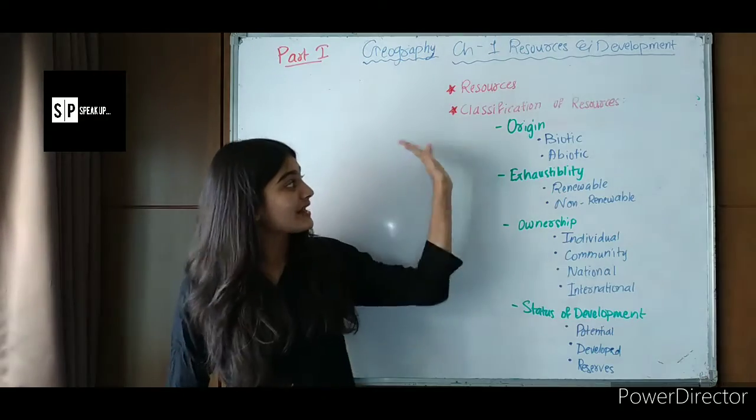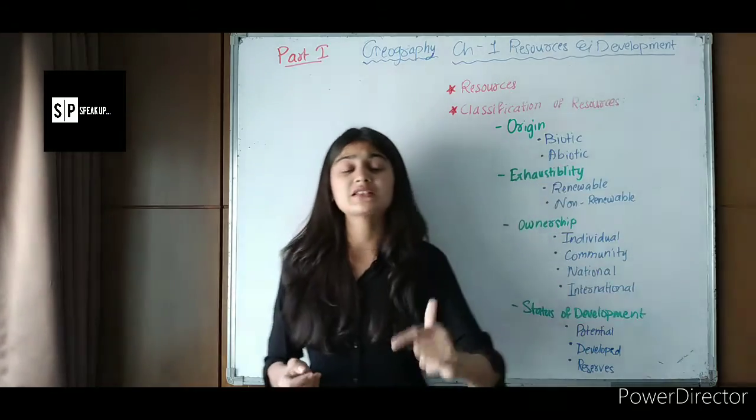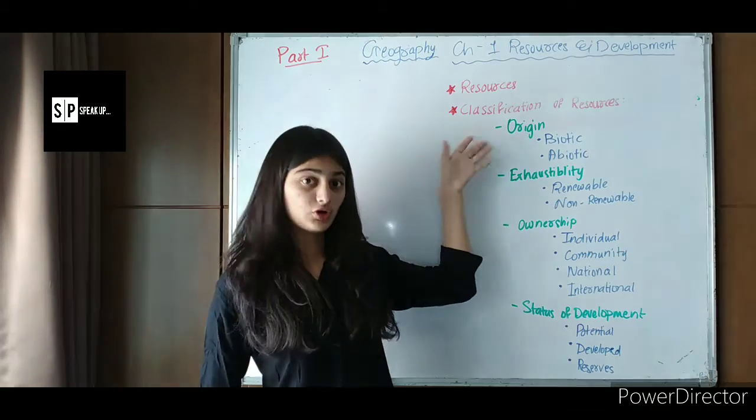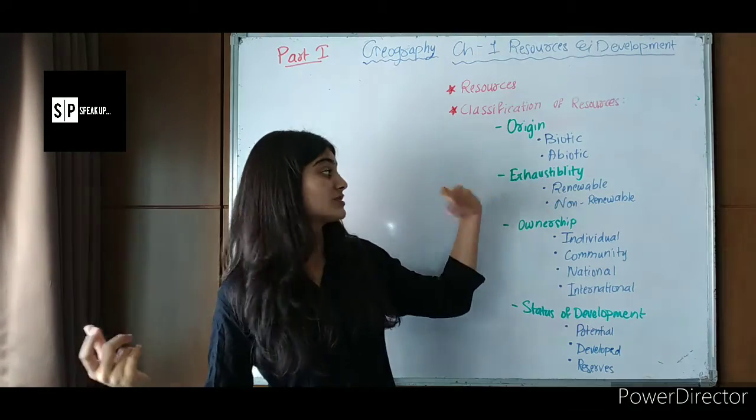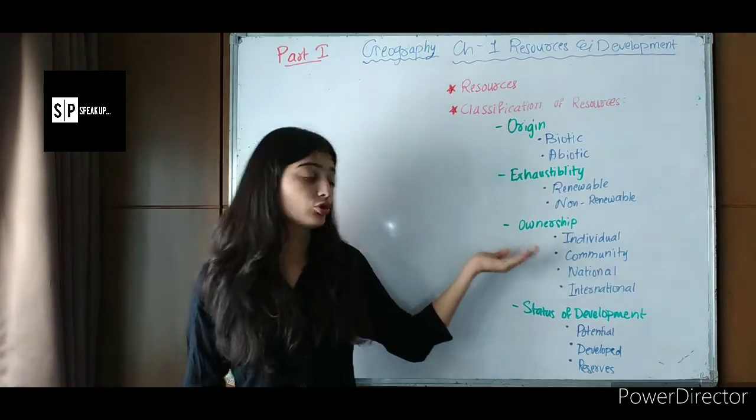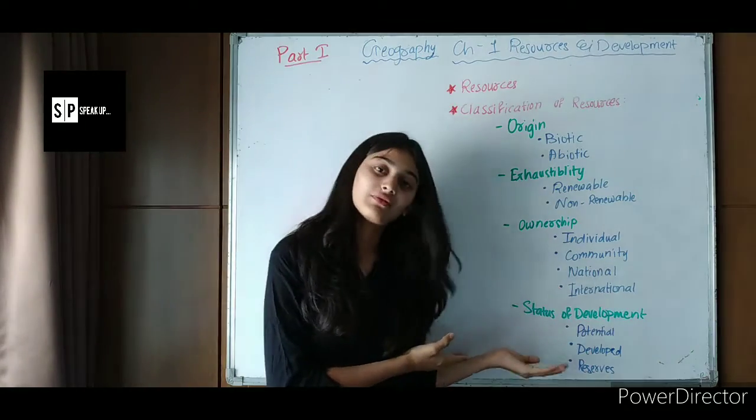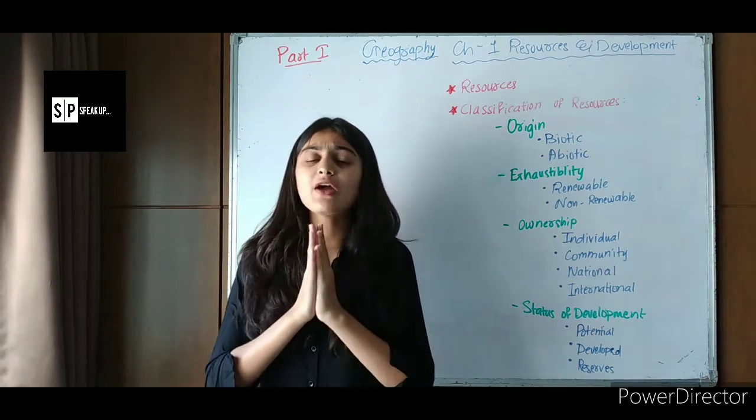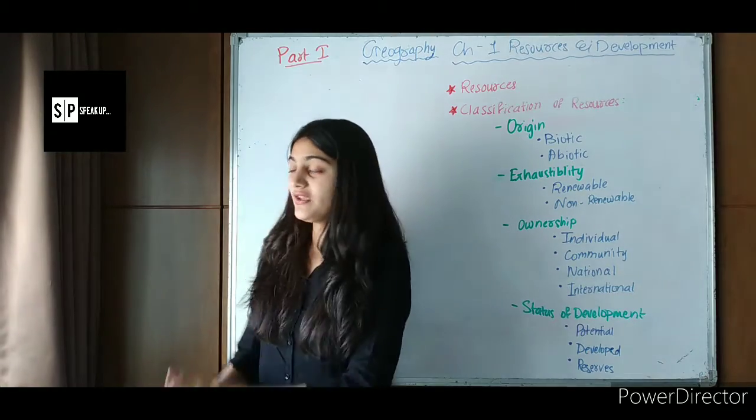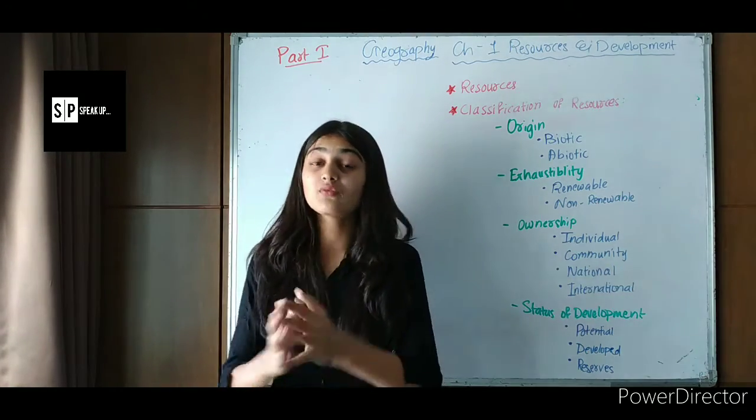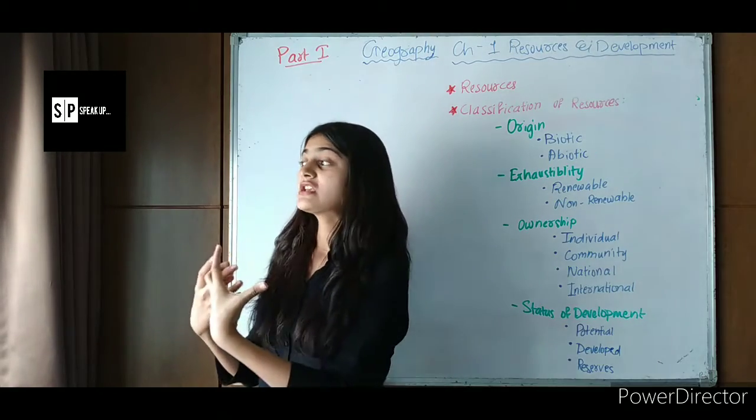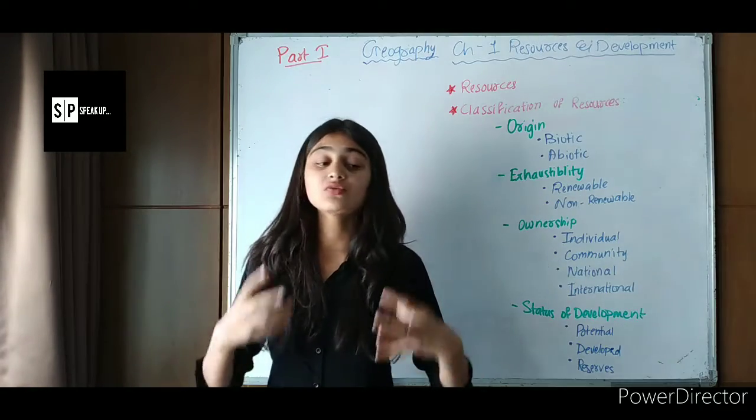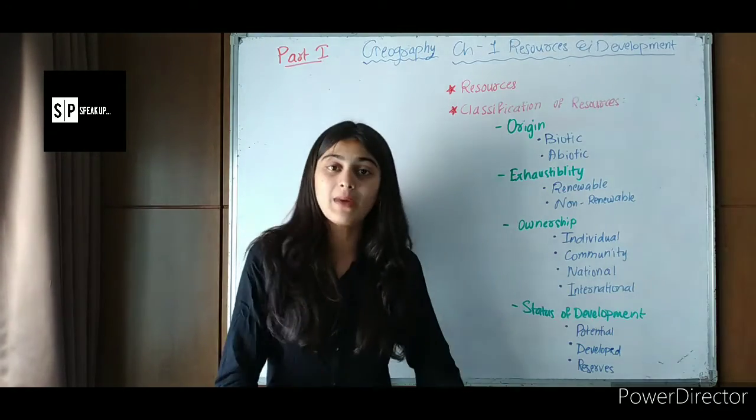Okay, now then comes classification of resources. Resources are classified into numerous groups: on the basis of origin, on the basis of their exhaustibility, on the basis of their ownership, and on the basis of the status of development. So first, that is origin. Now we can consider living and non-living things, correct? Anything which has life in it is known as biotic resource, and anything which does not have life in it is known as abiotic resource.